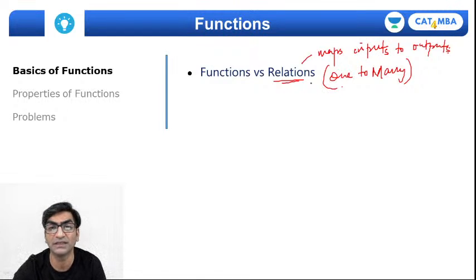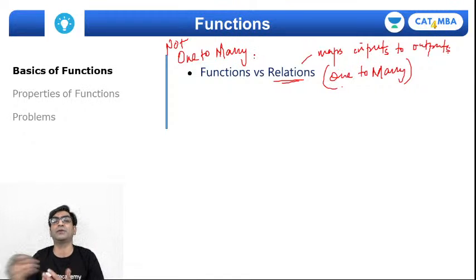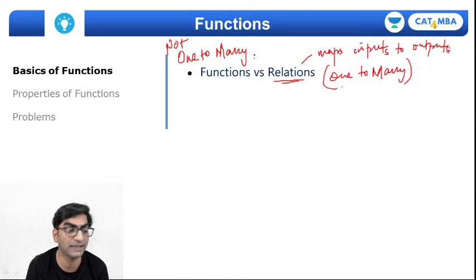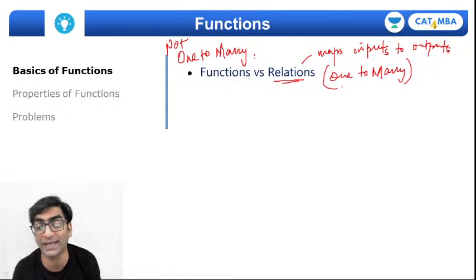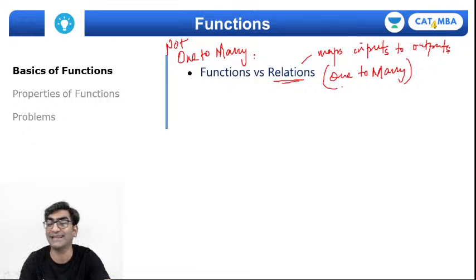In a function, it cannot be one to many, which means that a function will not allow multiple values as output for the same single input, right? So that's the crucial difference between a function and a relation, that a single input fed into a function will only lead to a single output. It cannot lead to multiple outputs.